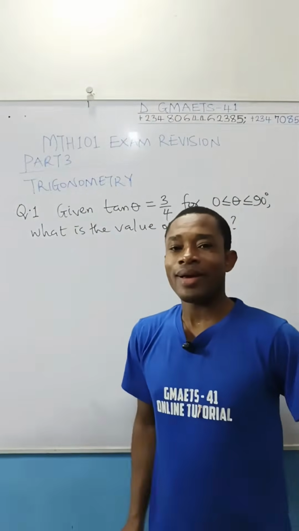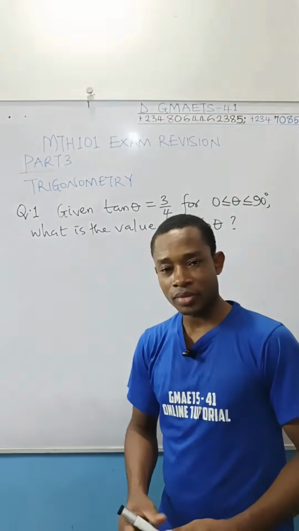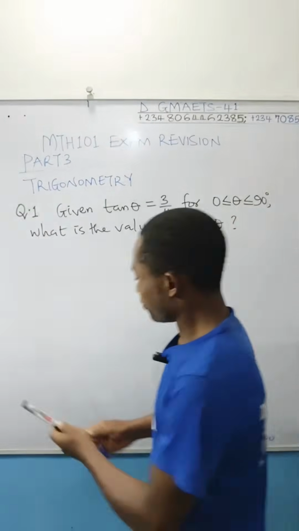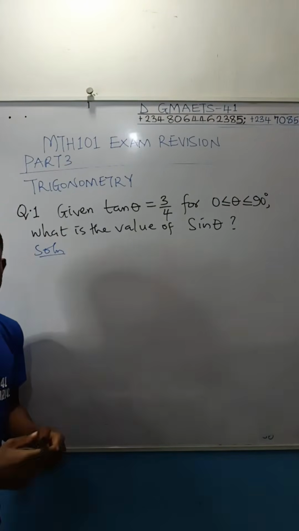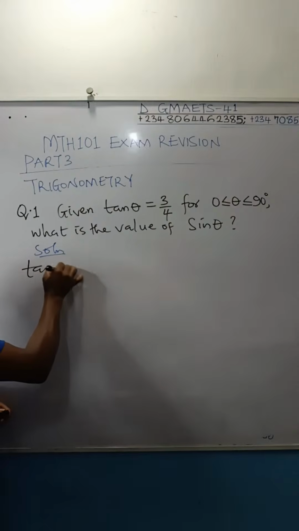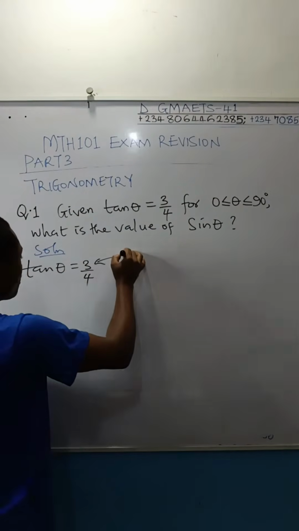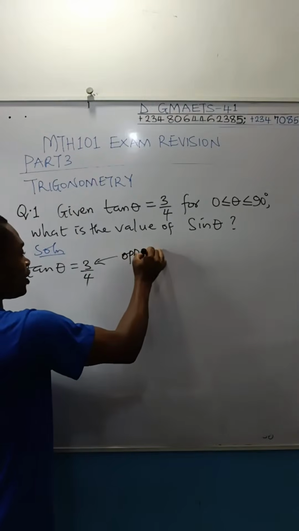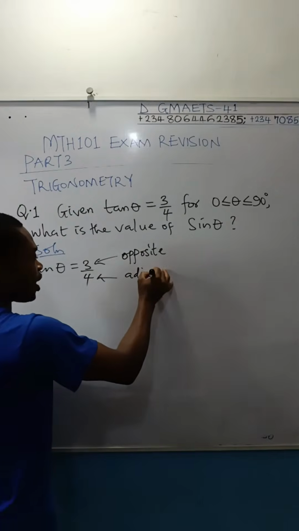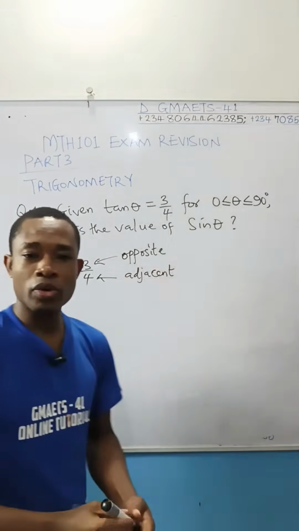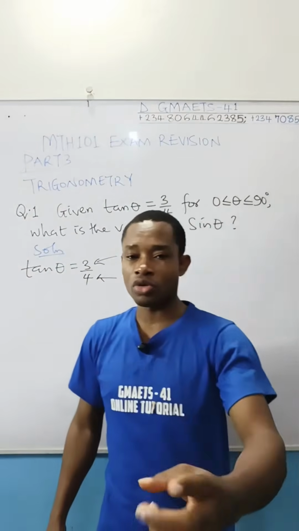There are two different approaches you might decide to use and still arrive at the same answer. I'll show you one quickly. From this question, we know the value of tan theta. Tan theta is equal to 3 over 4. This simply means that we have this as opposite, and this as adjacent. You know that tan is opposite over adjacent. So from this problem, you know your opposite, you know your adjacent.